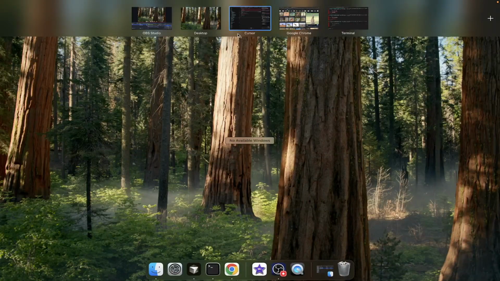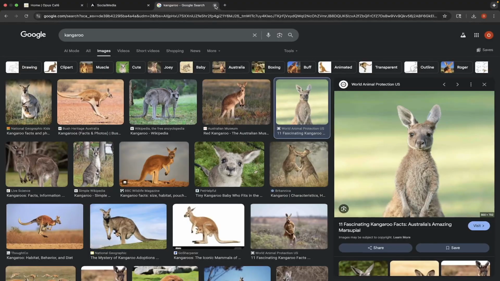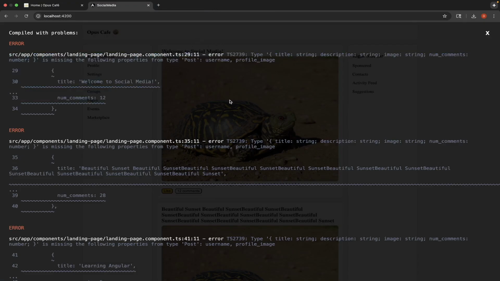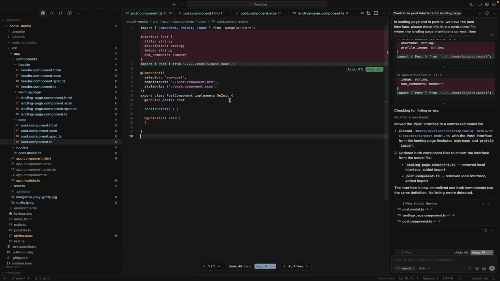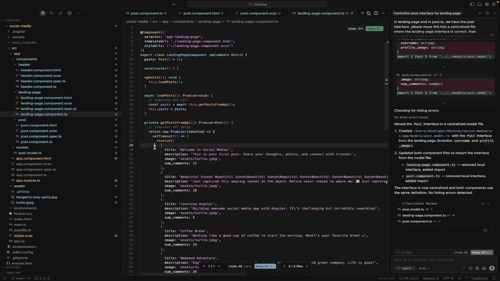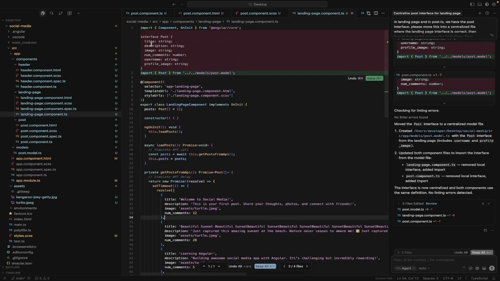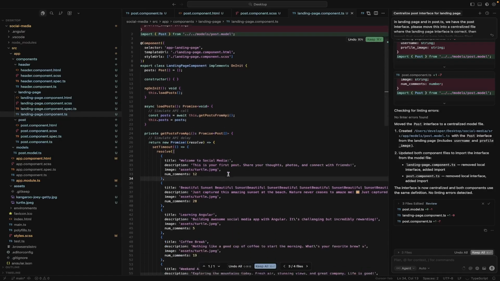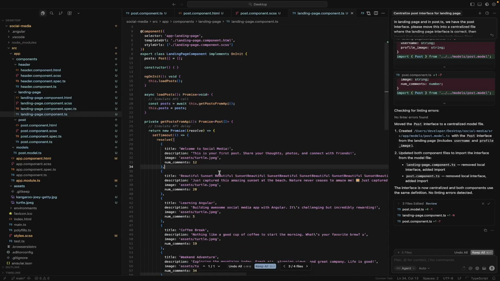Oh, let's rearrange this. It's erroring because, again, our data source, which are a bunch of posts, right? We're resolving to posts. That's why our API is returning posts. Actually don't comply to the type that we have, because now we have title, description, image, number of comments, username, and profile image, right? That doesn't happen here. So we need to fix that. It's missing the data.